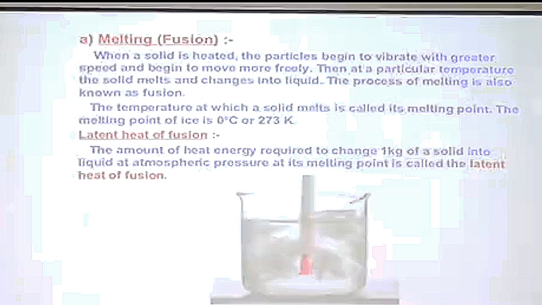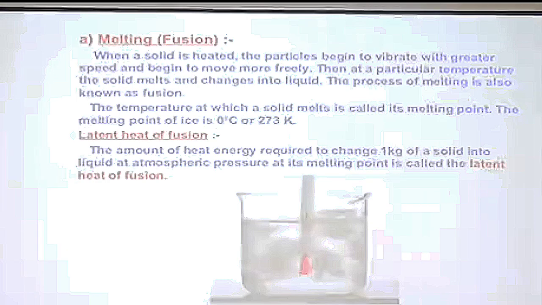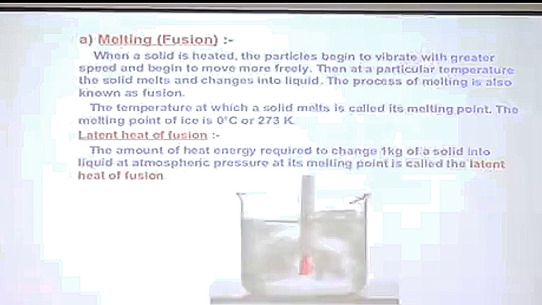That is why we call this heat the latent heat of fusion. Latent means hidden. We can define latent heat of fusion as the amount of heat required to convert 1 kilogram of solid into liquid at its melting point at atmospheric pressure. This heat does not increase the temperature, rather it is used up in overcoming the forces of attraction. That is why we don't see the change in temperature.